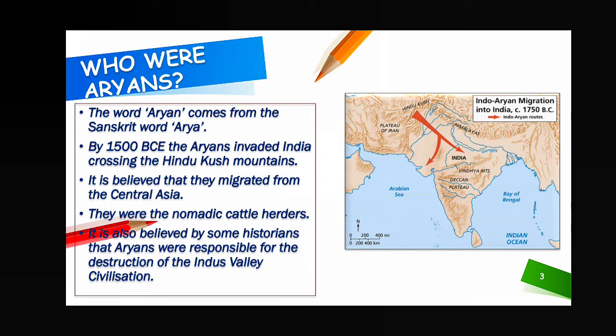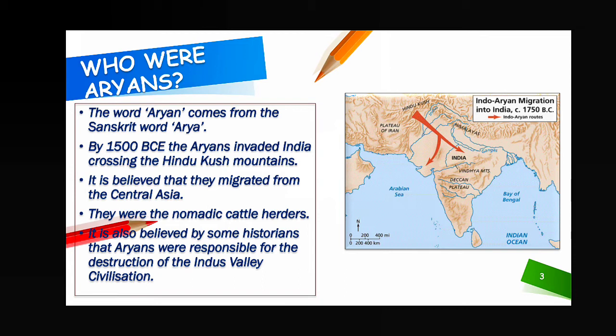Why is it called invaded? Because it is believed that they forcefully entered, that means without permission. They had not taken any permission, forcefully they entered, that is called invaded India, crossing the Hindu Kush mountain. On this map you can see where the Hindu Kush mountain is.